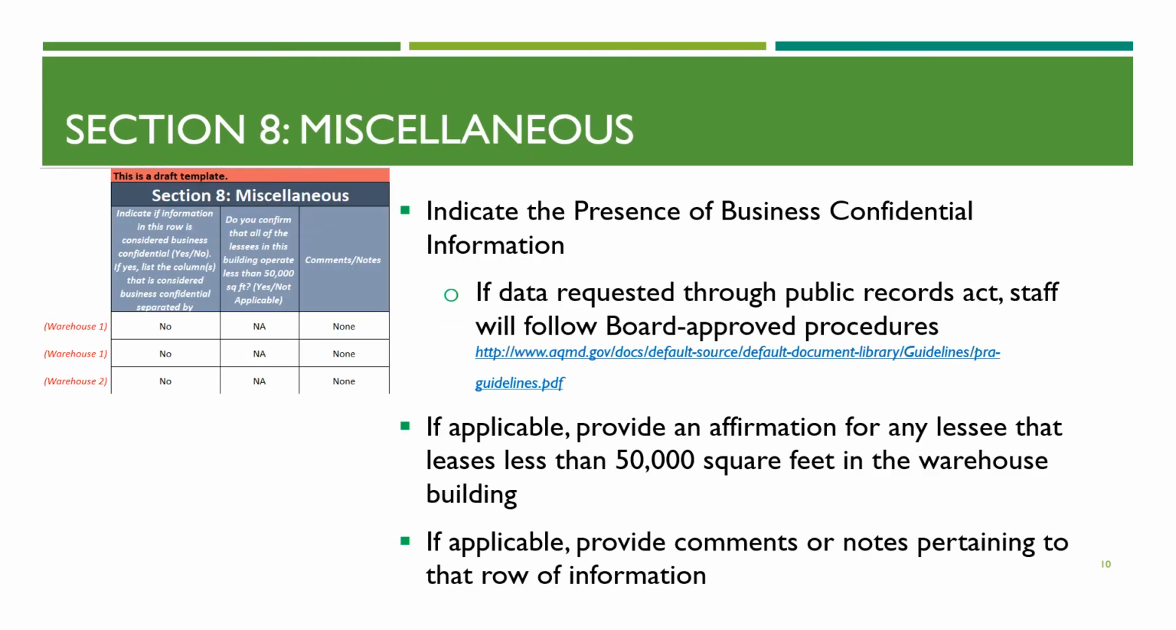Section 8 involves miscellaneous information the warehouse owner would want to report. The first column allows the warehouse owner to state any business confidential information and identify any columns that they would want to be considered business confidential. The second column is a verification that there were no lessee or lessees that leased at least 50,000 square feet, which would correspond to no information being reported on Section 5. The third column provides a warehouse owner a field to enter notes or comments to supplement the information they have already provided.